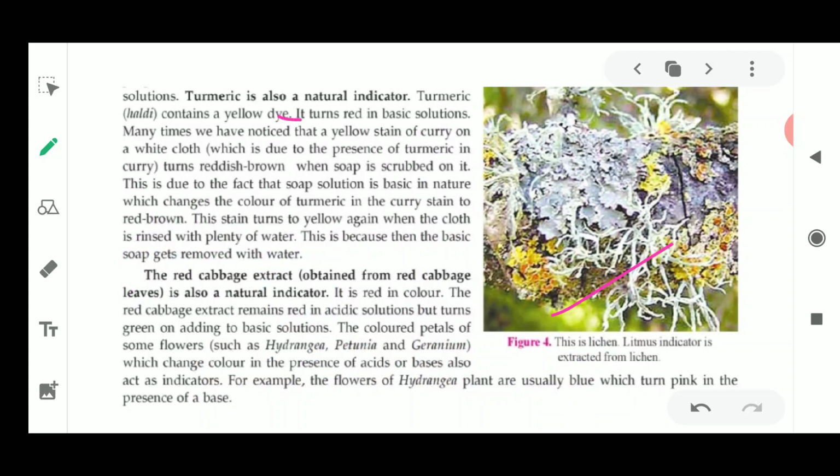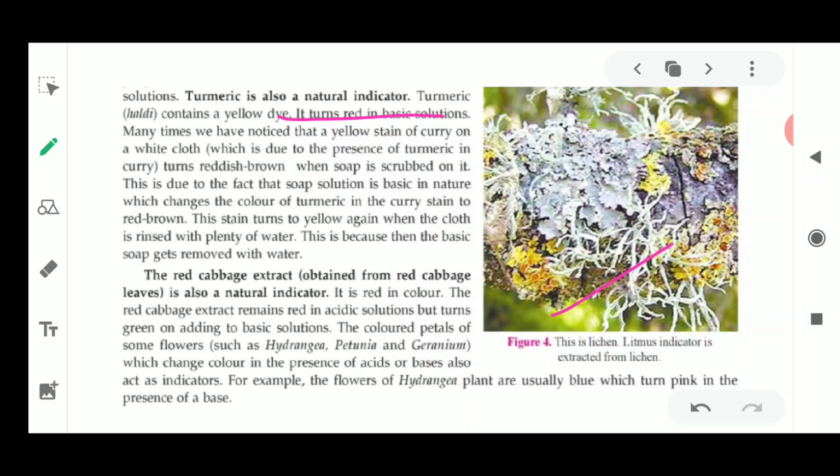We can do this experiment also at home. When we add one drop of this turmeric solution on a piece of cloth and then put that cloth in the basic solution, means we rub some soap water on it, then you will be able to see a color change: turmeric is going to change from yellow to red.